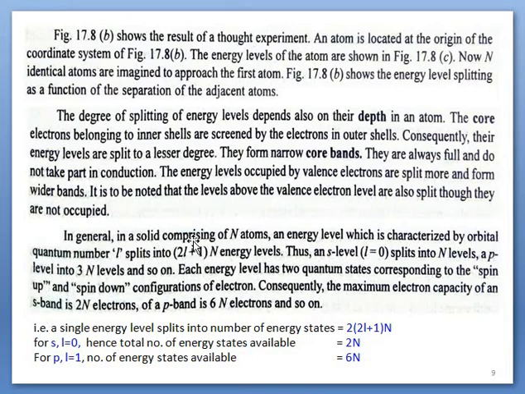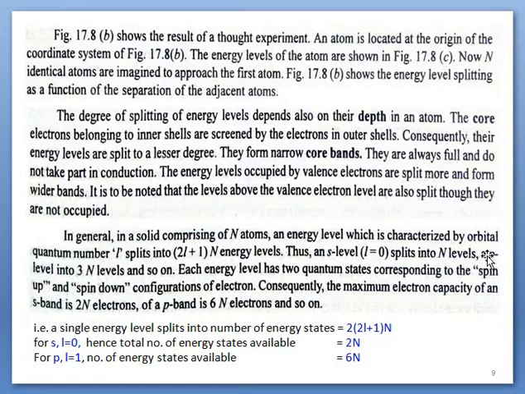L represents the orbital quantum number. For the s subshell, the orbital quantum number is 0. So when we substitute 0 here, we have N energy levels. That means if there is interaction between s orbitals, then we have N energy levels in a band.